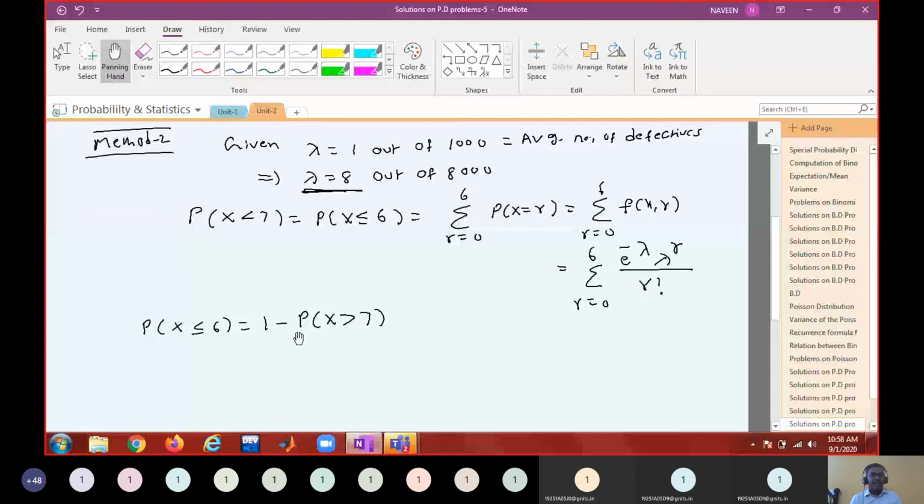Always never try to convert into greater than. Always try to convert into less than or equal to, so that if you have the cumulative distribution table, look at the distribution table and copy the value. If you don't have the sufficient number of data in the table, you have to compute that manually. Is that okay?